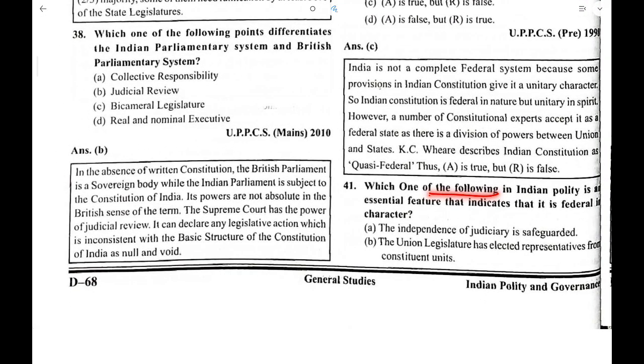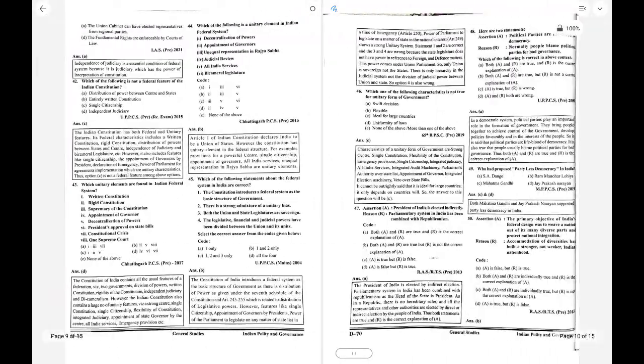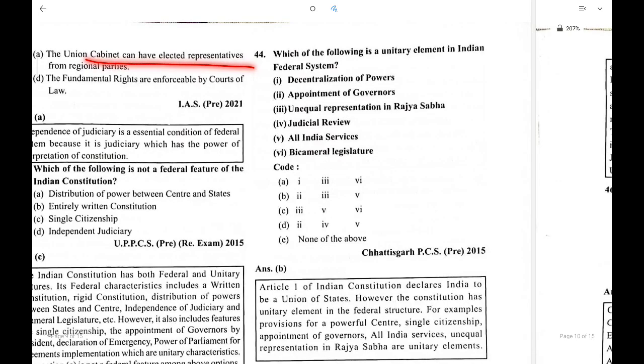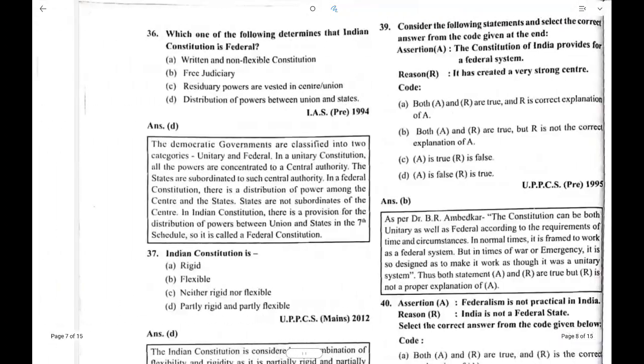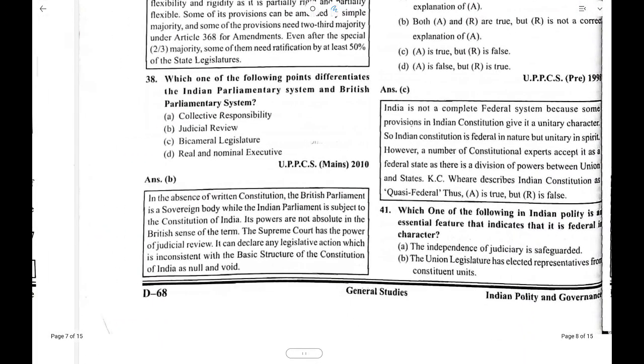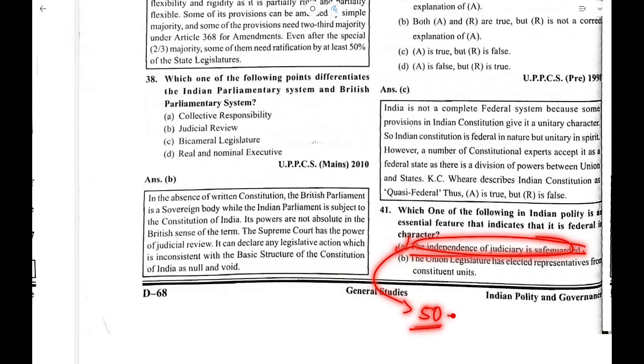Which of the following in Indian polity is an essential feature that indicates that it is federal in nature? The independence of judiciary is safeguarded. The union legislature has elected representatives from constituent units. Union cabinet can have elected representatives from regional parties, and fundamental rights are enforceable. This is wrong. Federalism means the option is correct, the independence of judiciary is safeguarded. And by which article? Article 50 of the directive principles of state policy. Executive is different from judiciary, separation of judiciary from the executive.